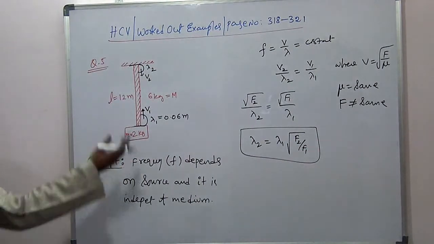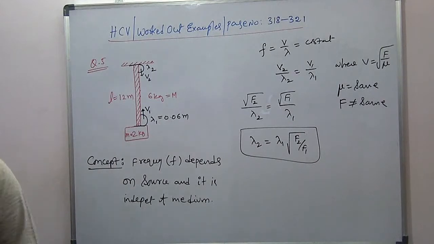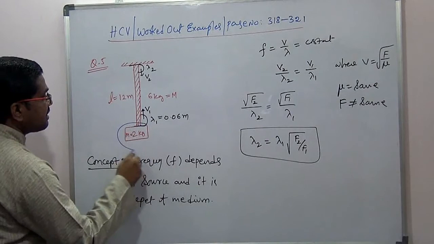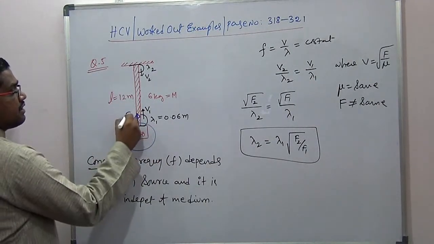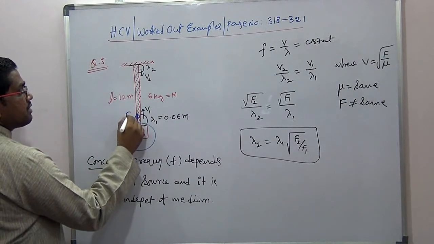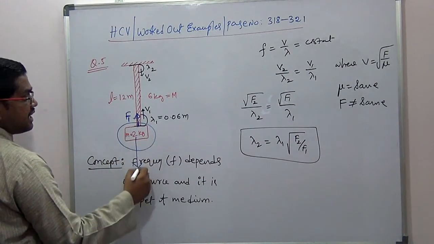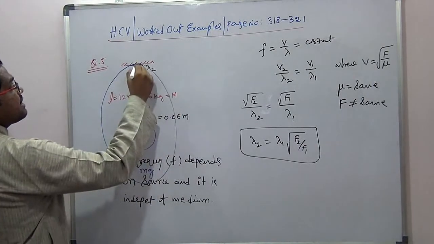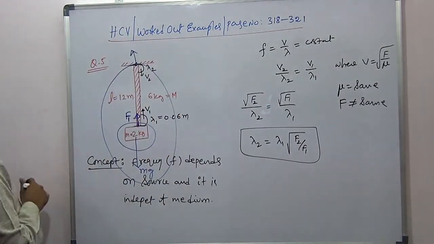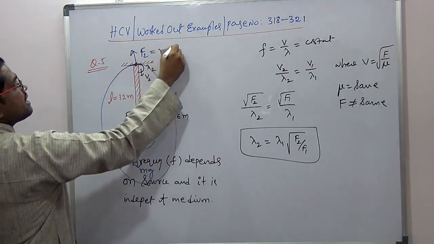Now let's see. We need to calculate the hanging force. Tension means hanging force. What will be the hanging force at this particular point? The hanging point will be here. What is the hanging force? This is the tension in the string. So that is F1. What is that value here? Its weight, a mass of 2 kilograms, so m into g. Then here, what is the hanging force? It is bearing the weight of this entire thing. Then what is the force here? F2. That is the total weight, m plus m, into g.